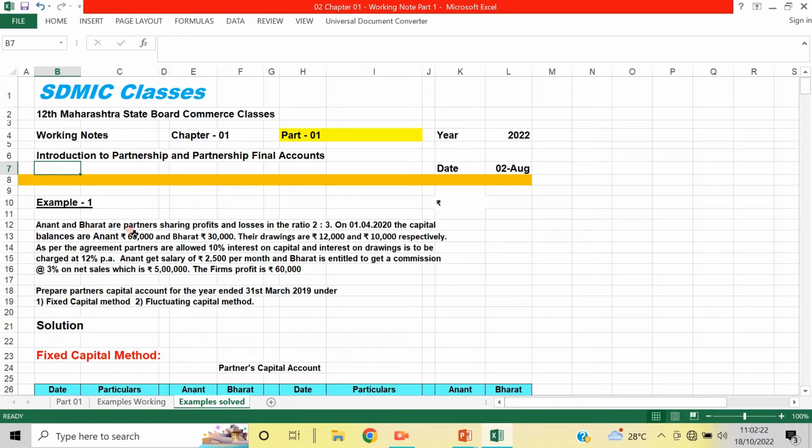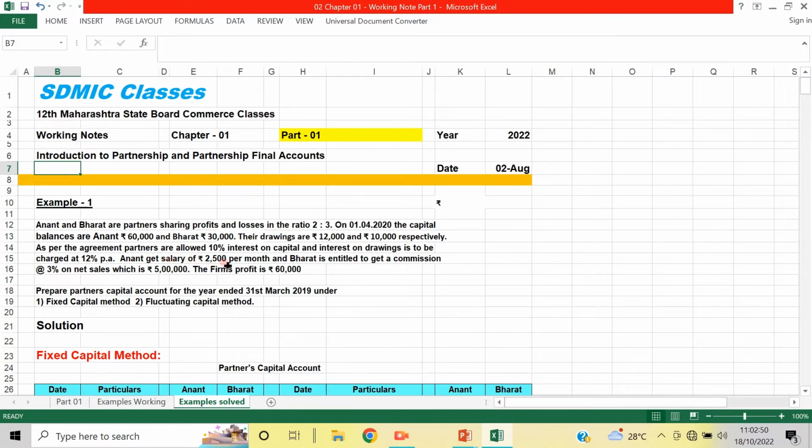Anand and Bharat are partners sharing profits and losses in the ratio of 2:3. On 1st April 2020, the capital balances of Anand are 60,000 and Bharat 30,000 rupees. Their drawings are 12,000 and 10,000 respectively. As per the agreement, partners are allowed 10% interest on capital and interest on drawings is to be charged at 12% per annum.